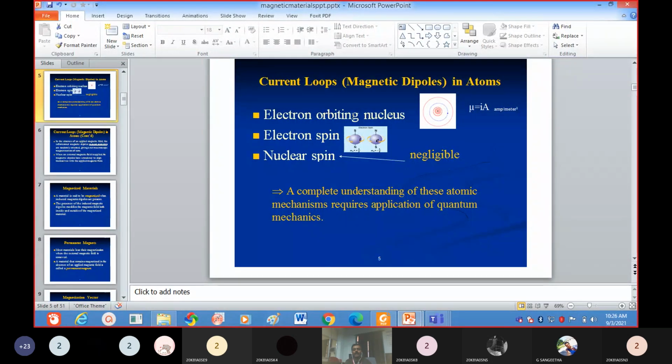We already discussed the orbital motion of the electron, as well as the nucleus also. The nucleus also has some spin, so because of the nuclear spin, some magnetic field will be generated, but that is negligible. So the first one is the orbital motion of the electron.